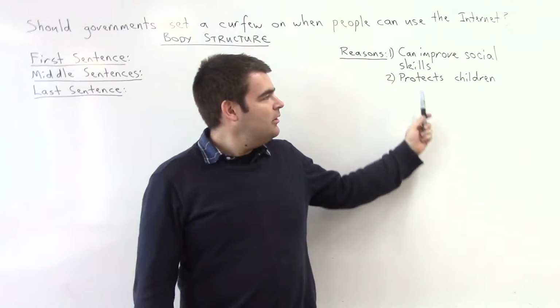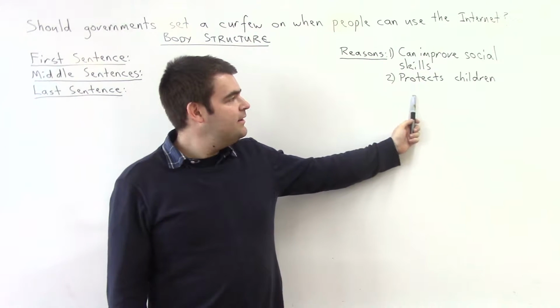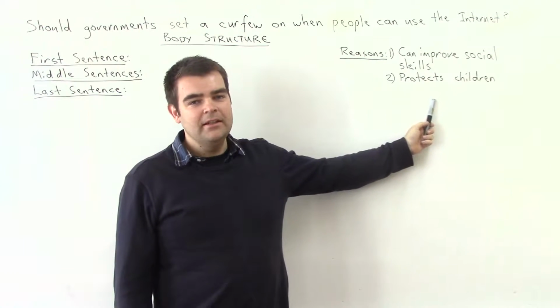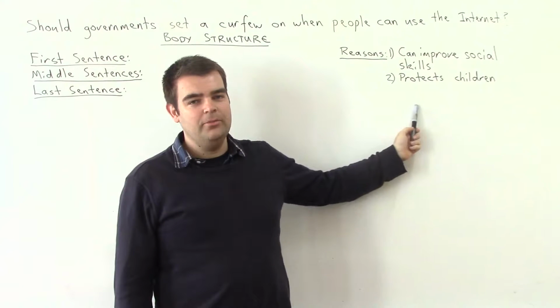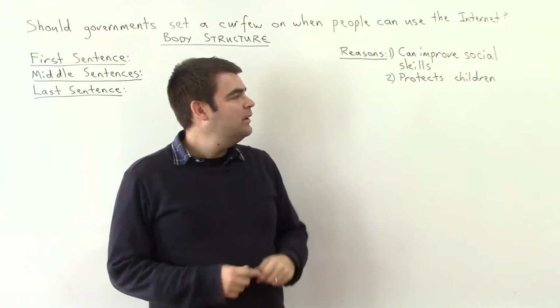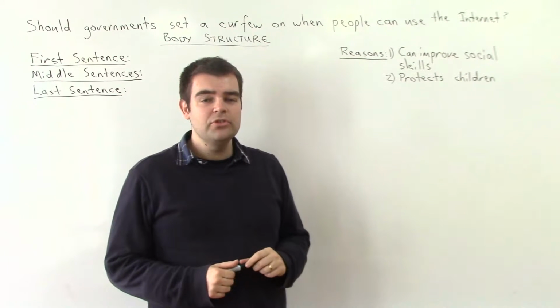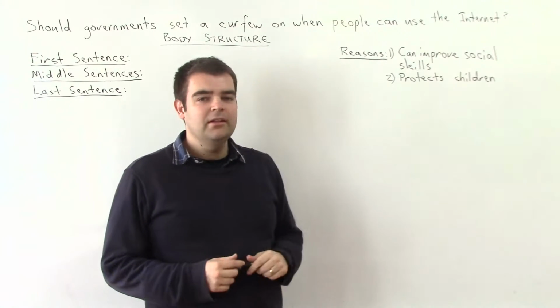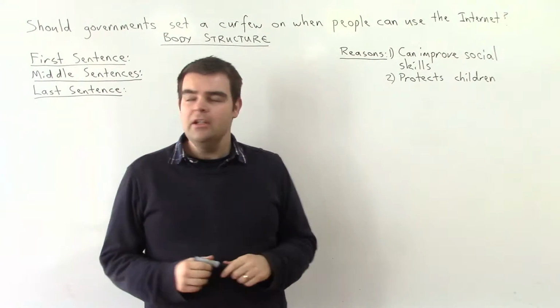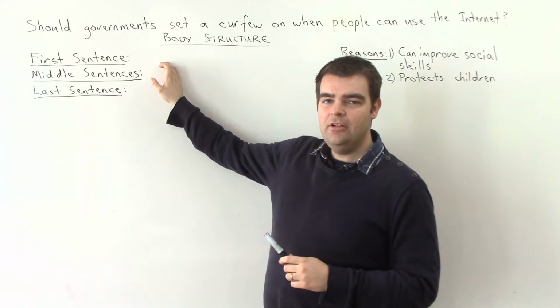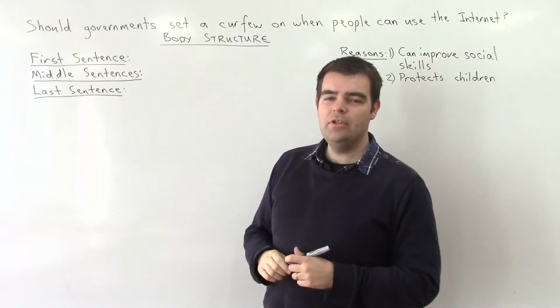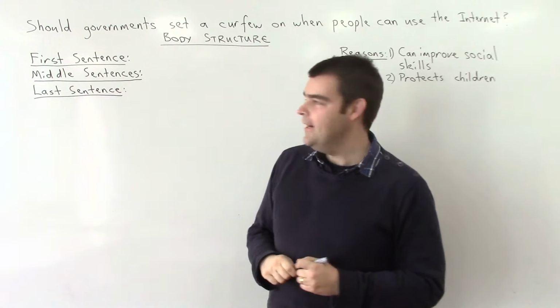So here on this side, we can see the two main reasons that we're going to talk about in this first paragraph. So our first one, that it can improve social skills, and the second one, that it protects children. So in our first sentence here, we're just going to write down those key words to make sure that that's what we're talking about.